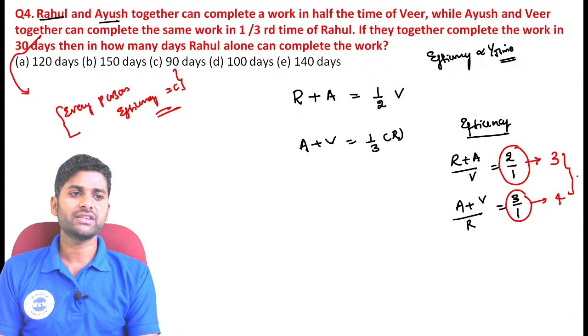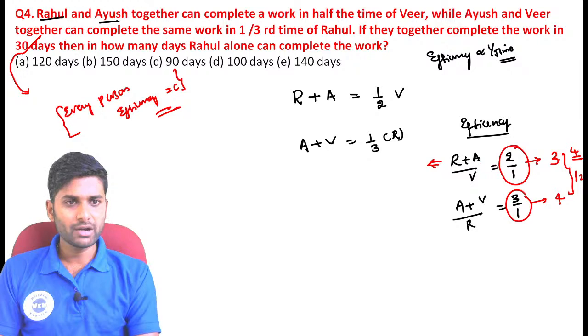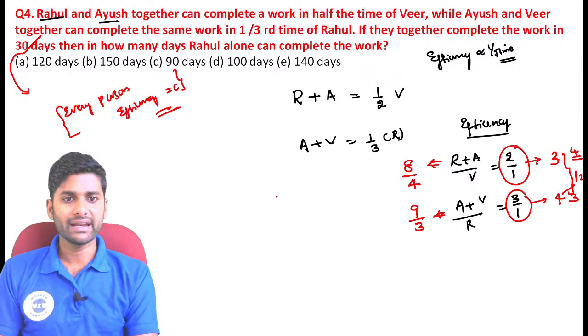Just take the LCM of 3 and 4, which is 12. 3 becomes 12 when multiplied by 4. Now just multiply this equation by 4: 4 twos are 8 and 4 ones are 4. Same for 4 becoming 12, you should multiply it by 3. Now 3 threes are 9, and 3.